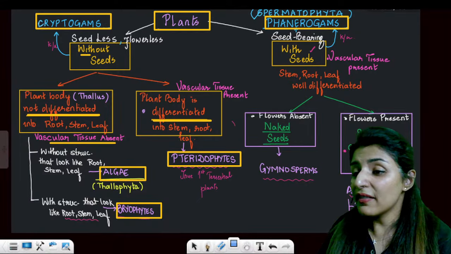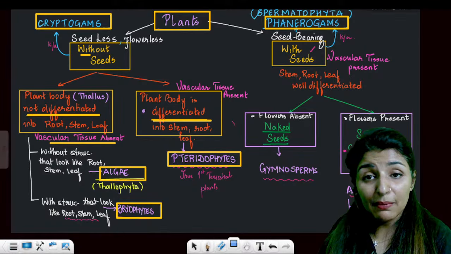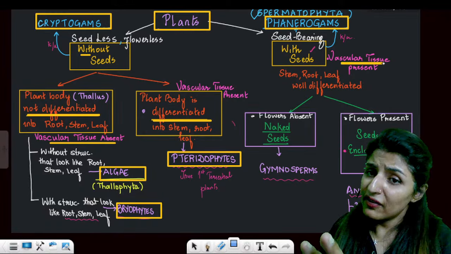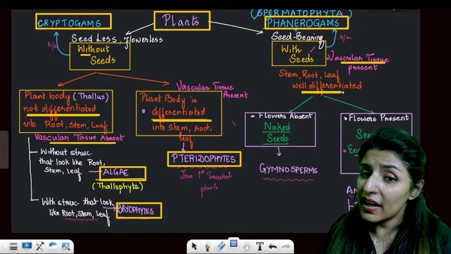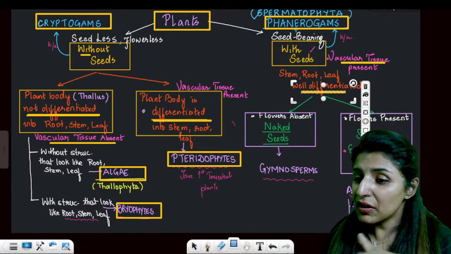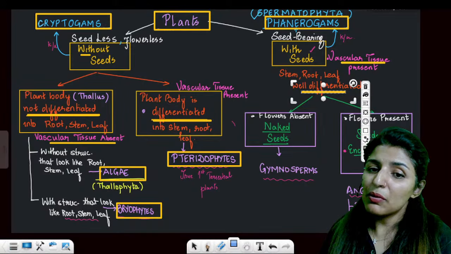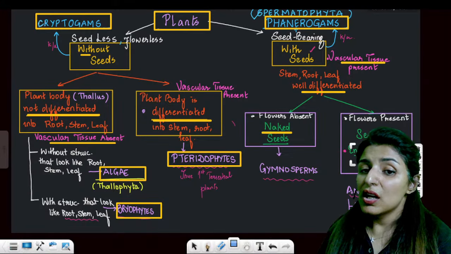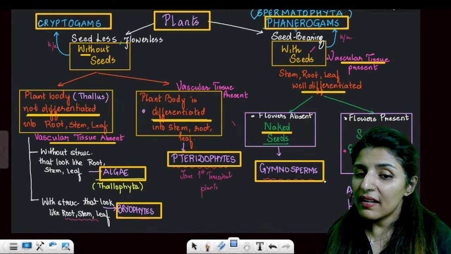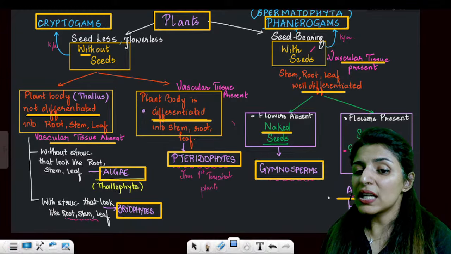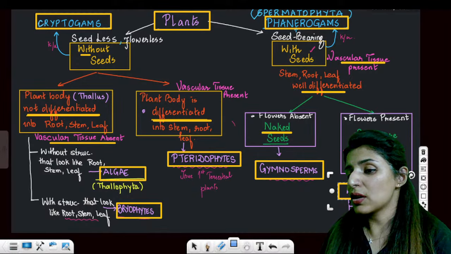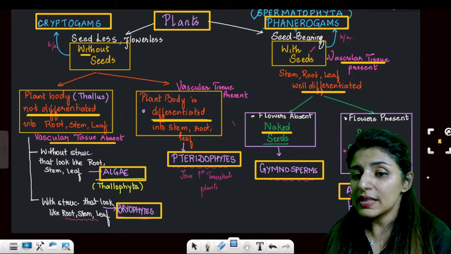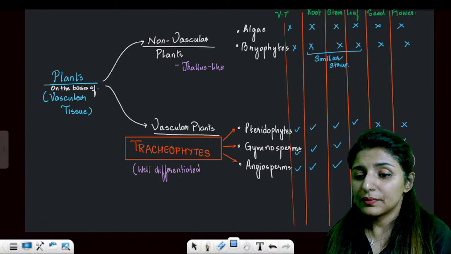On the other side, we have seed-bearing plants, those which are called phanerogams, right? They will have vascular tissue, and the body will be well differentiated. Now they can be further divided on the basis of whether they produce naked seeds or the seeds are enclosed within the fruit. Naked seeds are present in gymnosperms. Seeds are enclosed within the fruit in angiosperms. Are these points clear to everyone?